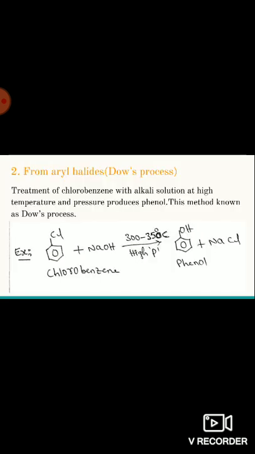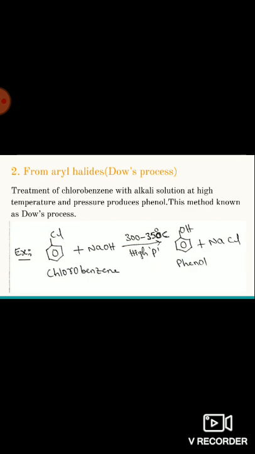Okay, fine. Next, preparation of phenols from aryl halides. As in the case of alkyl halides, where alcohols are prepared from alkyl halides through nucleophilic substitution reaction, here also the reaction is nucleophilic substitution of aryl halides with hydroxide nucleophile, but there is a difference between alkyl halides and aryl halides. Here, substitution of the halide on the benzene ring with a nucleophile, that is hydroxide, is very difficult